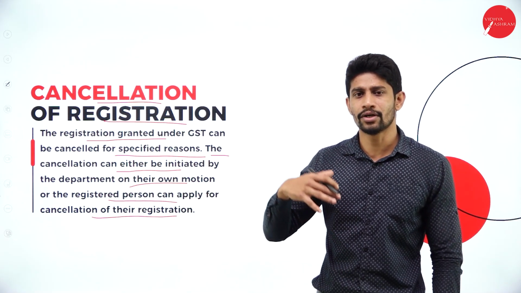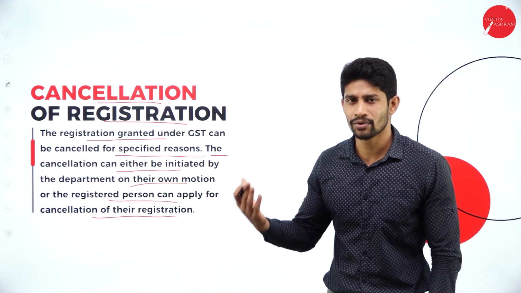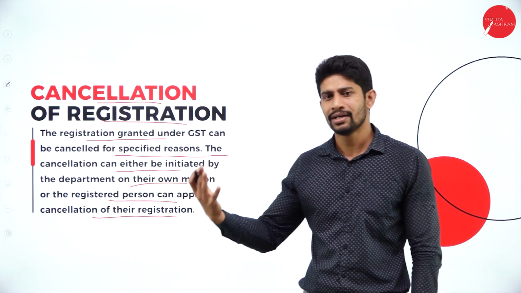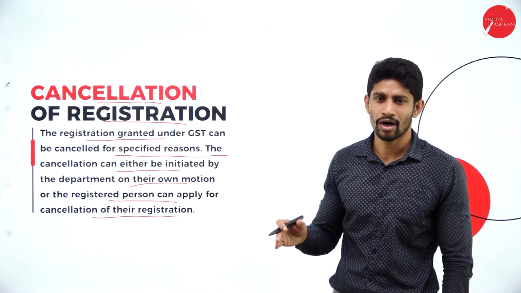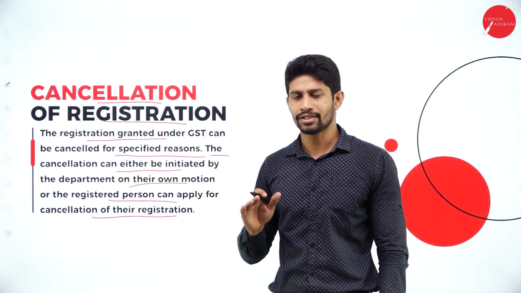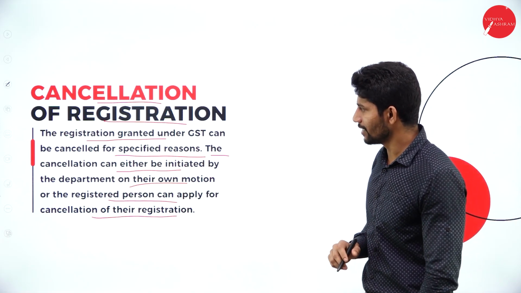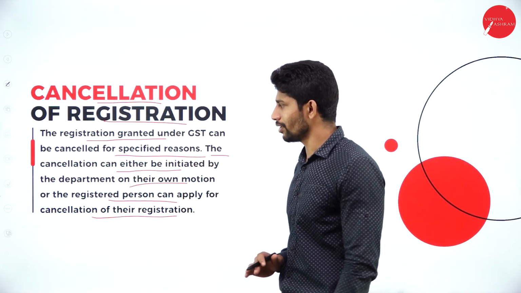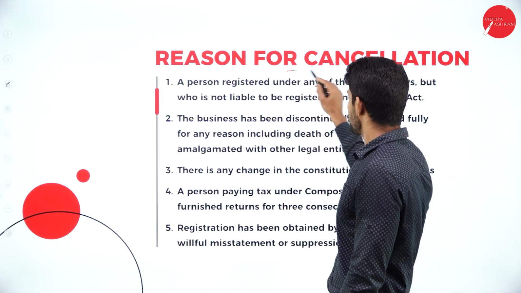Or else if you are stopping your business, if you are closing down your business, as a business entity you can also cancel your registration. Either the authority can cancel from their end, or you can cancel the registration from your end by giving a request to cancel your GST registration. So in this scenario, you can cancel the GST registration. And reasons for cancellation.